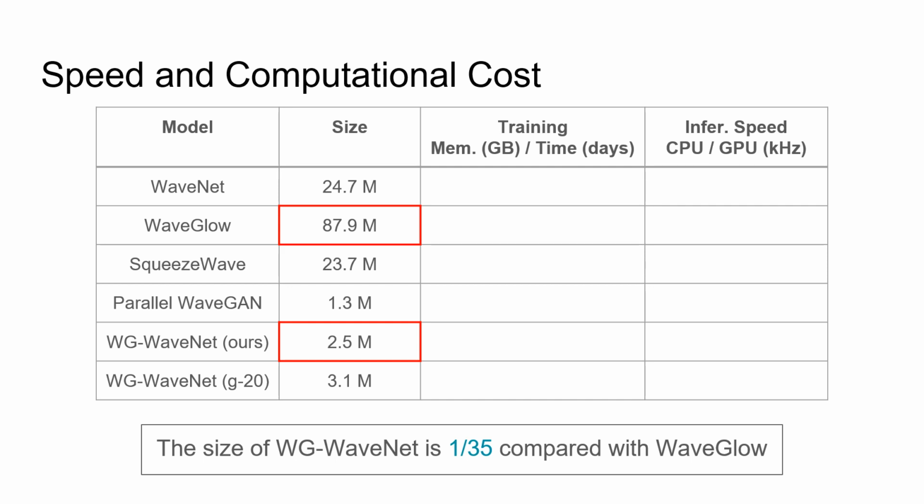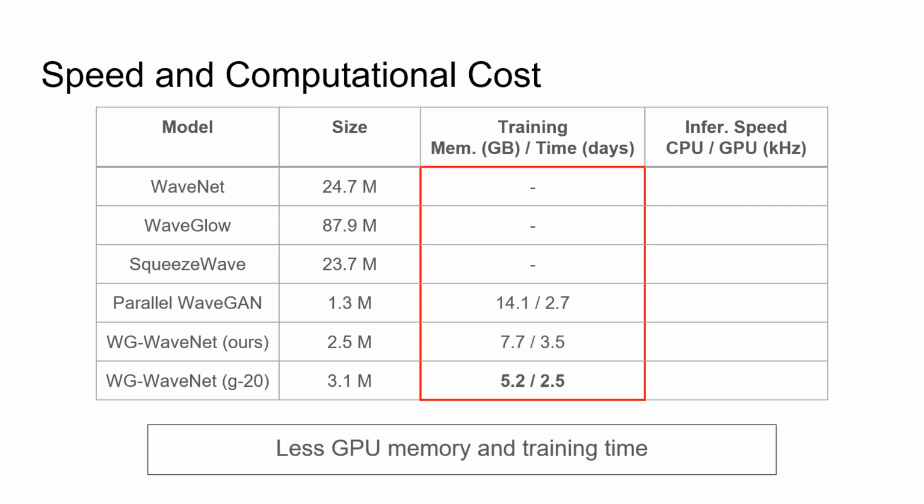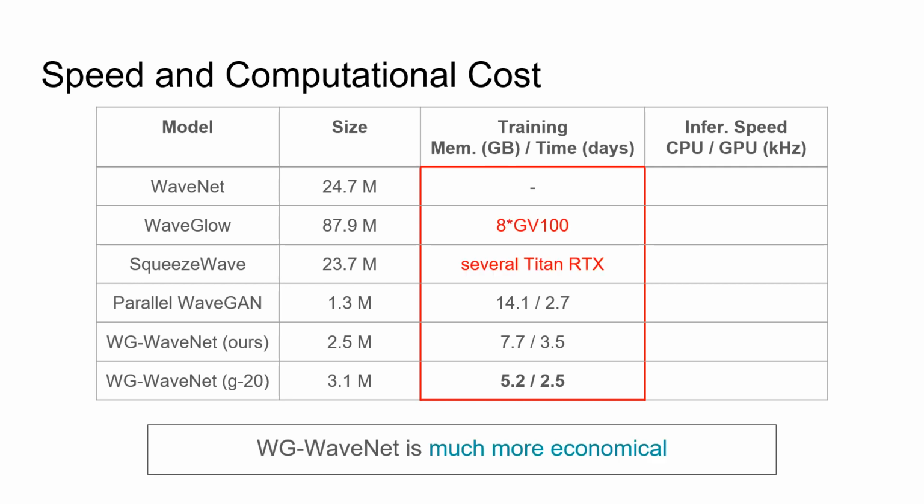We show the numbers of parameters of different models. The cross-layer parameter sharing methods obviously make WG-WaveNet much more compact. The compact architecture results in much less GPU memory consumed while training, and with the help of the post-filter, the model can converge in less than 4 days. Although we did not train WaveGlow and SqueezeWave, the usage of GPU was reported in the original papers. We can see that WG-WaveNet is much more economical.